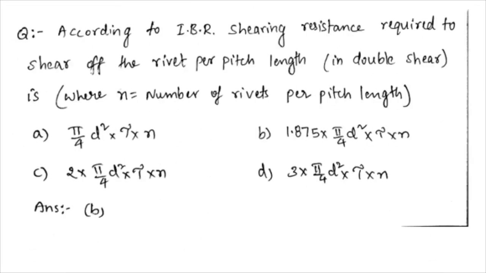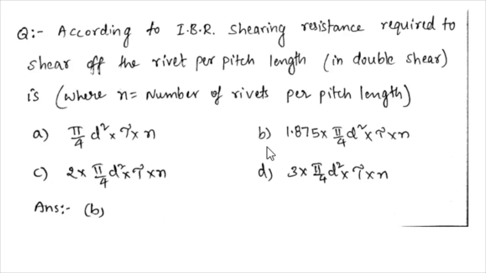And if you see the next question here, according to the Indian Boiler Regulations (IBR), the shearing resistance required to shear off the rivet per pitch length in double shear is: option A, pi by 4 d square into tau into n; option B, 1.875 into pi by 4 d square into tau into n; option C, 2 into pi by 4 d square into tau into n; option D, 3 into pi by 4 d square into tau into n.